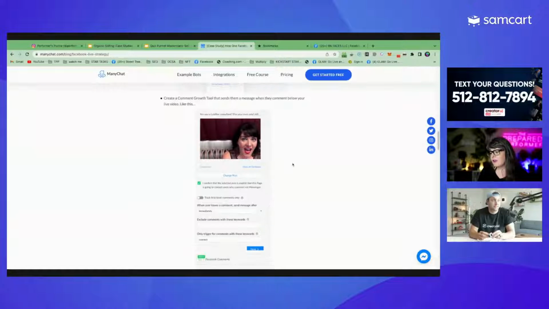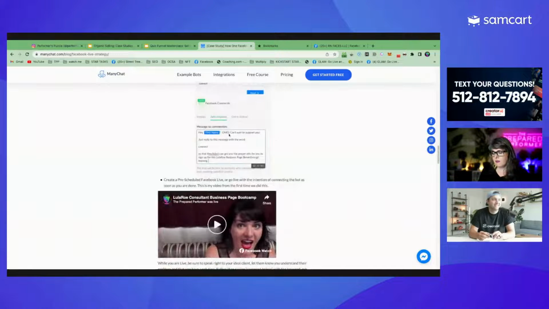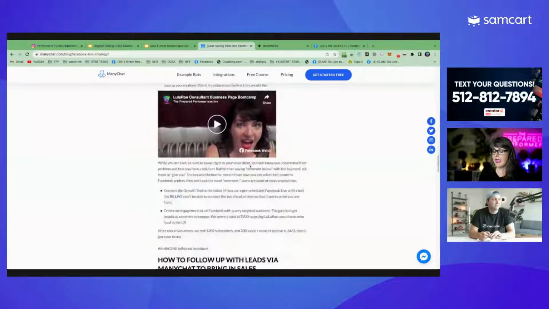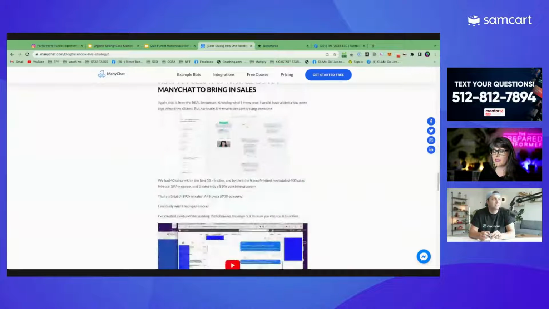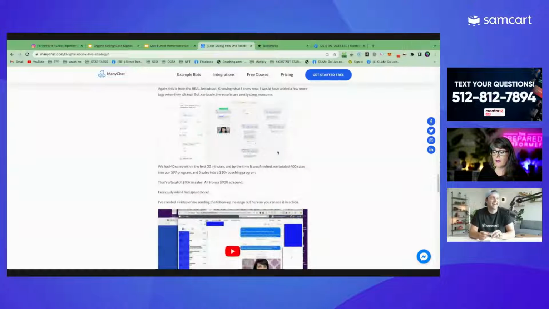I sold a $97 product using SamCart by sending this message. Hey, OMG, I can't wait to support you. Reply with the word connect, and then we'll get you going. It automatically sent them this flow, which now we're getting techie, right? It sent them this flow that was like, hey, if you want this, it's only $97. It's happening next month. I didn't even have anything created. It was an empty Facebook group.